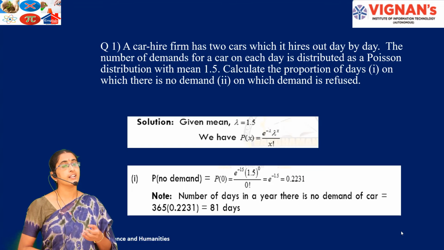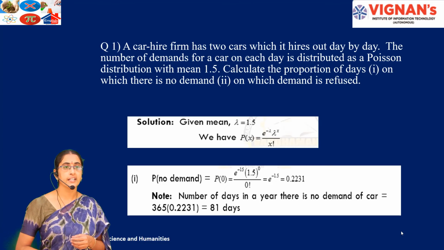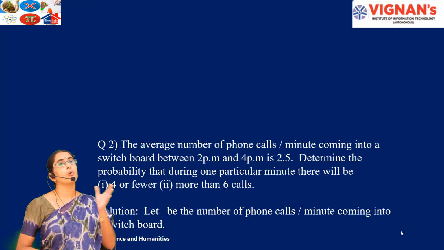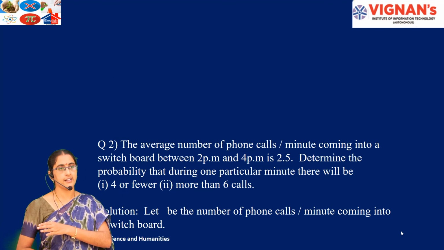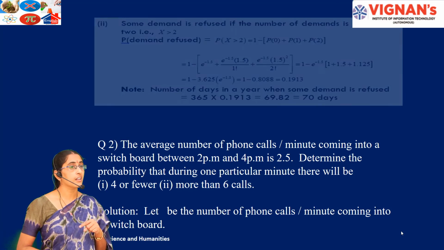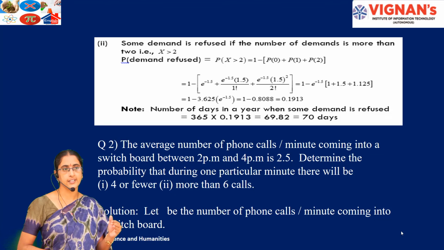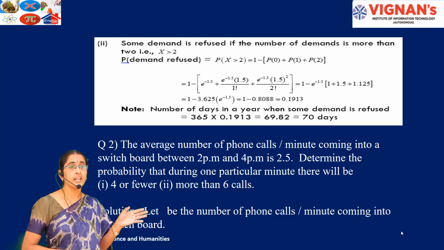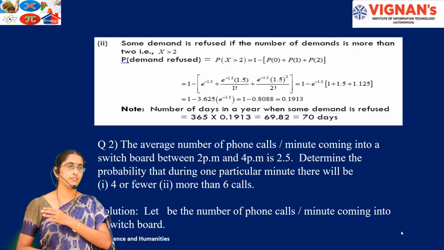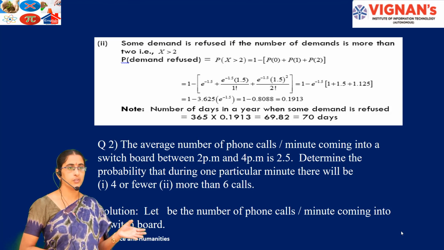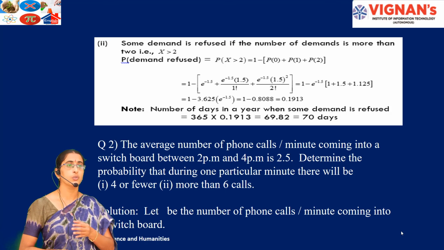Next, we find the days on which demand is refused. Demand is refused when there are more than 2 hirings, because it has only 2 cars. That means we need the probability of x greater than 2. The random variable is defined from 0, 1, and so on to infinity, so it is impossible to calculate the probabilities of x equal to 0, 1, 2, and so on till infinity.